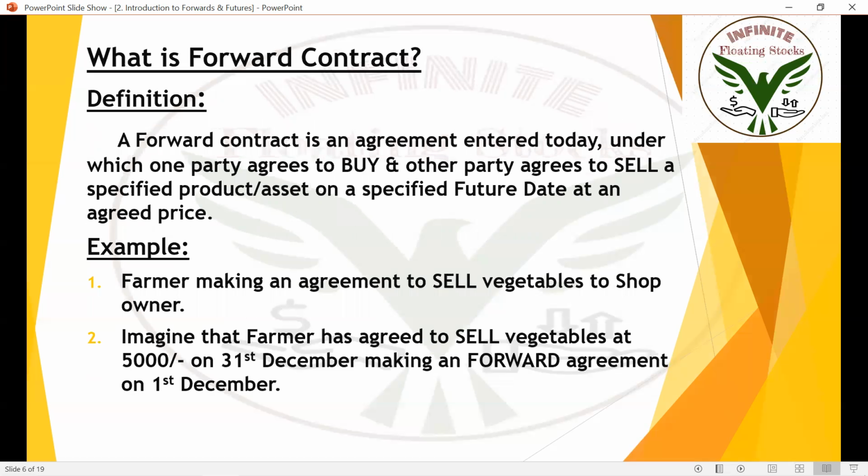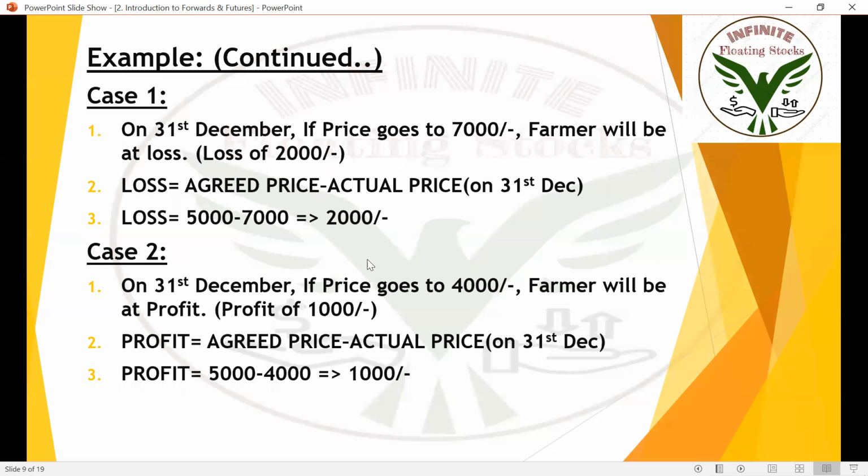See, read this point. Imagine that the farmer has agreed to sell vegetables at 5,000 on 31st December, making a forward agreement on 1st December. So even if the value of vegetables on 31st December is 7,000, he needs to sell them at 5,000 only. That's the forward contract. Now read this point.